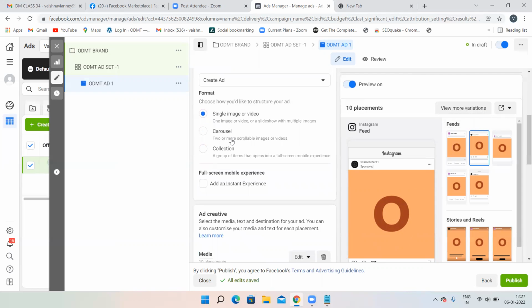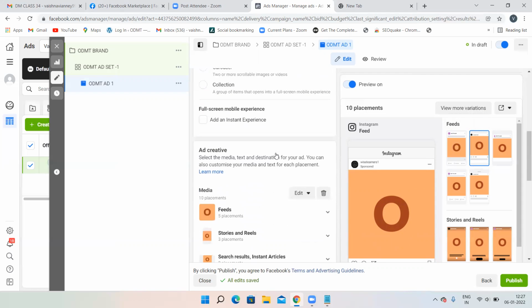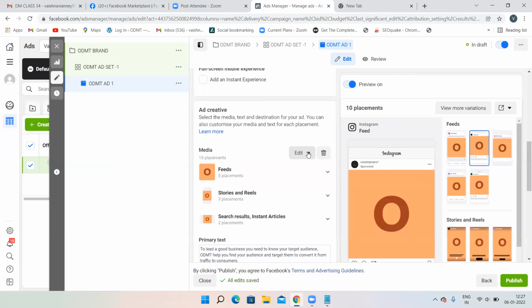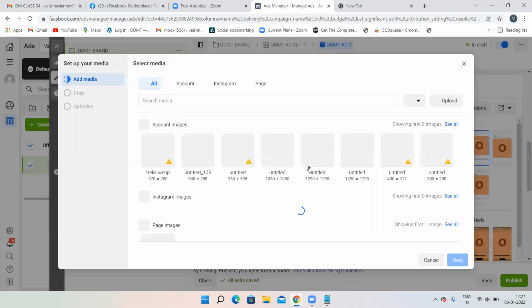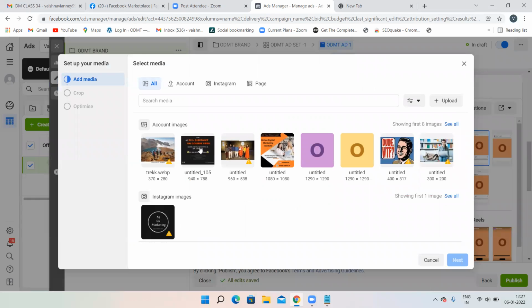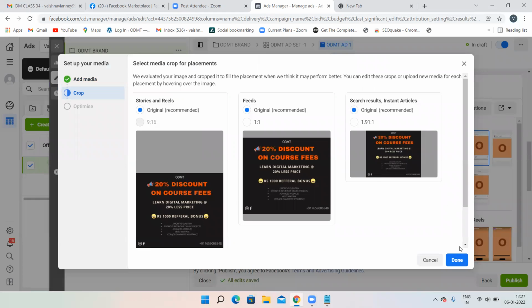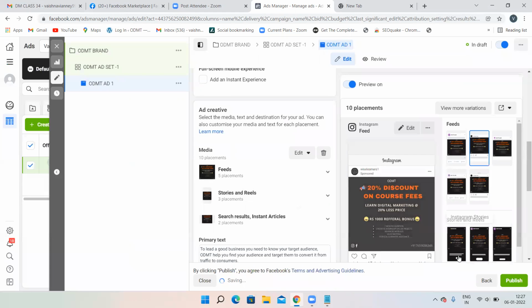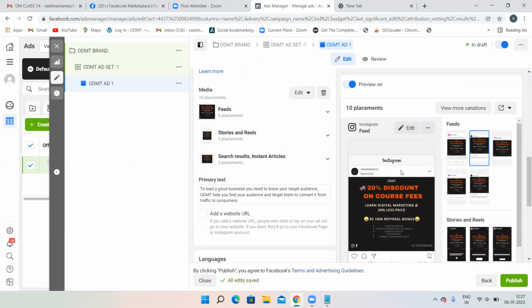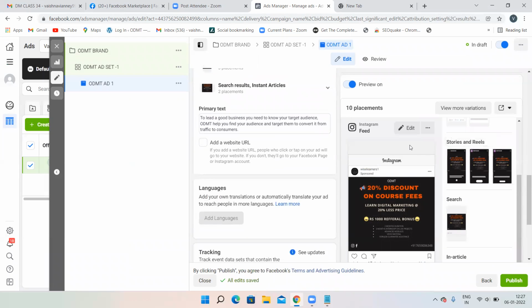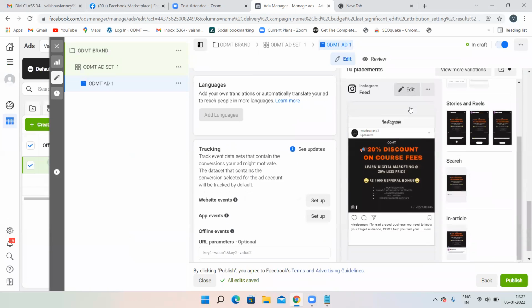Now single image, carousel or collection, it's up to you. Then you have to click on media to upload some images, then click on change image. Then you can click on any of the images which you already have, then click on the next option. And this is how your advertisement is going to appear. Then click on done. Now see how your advertisement is going to appear. On the Instagram feed, it is going to appear like this.